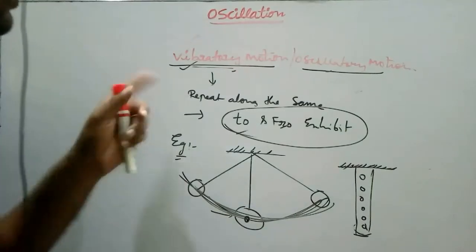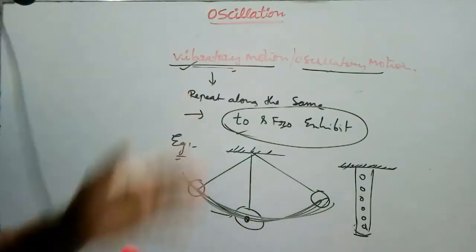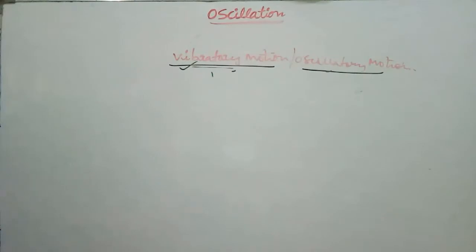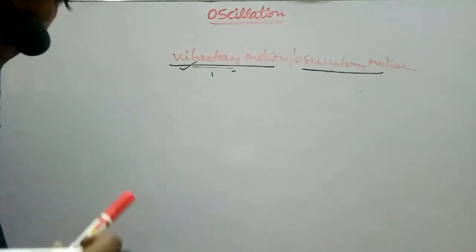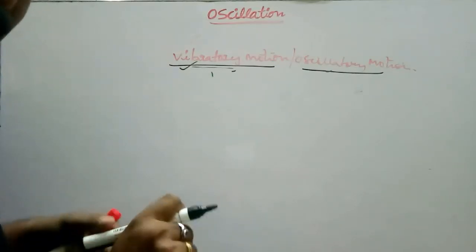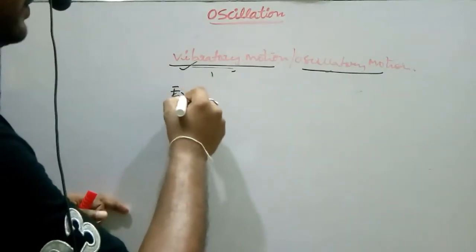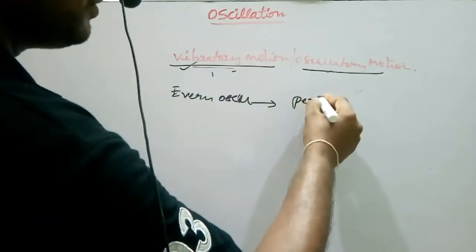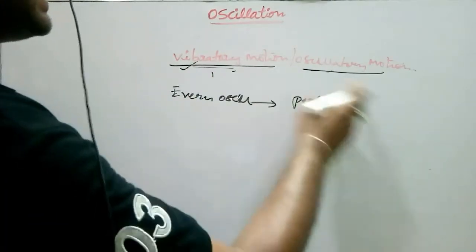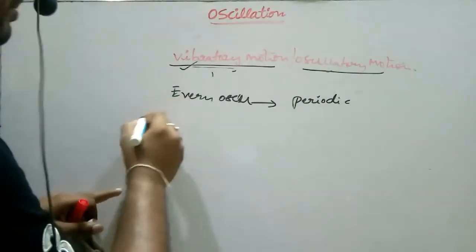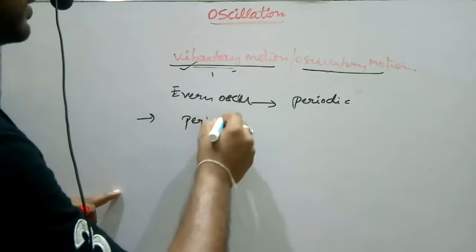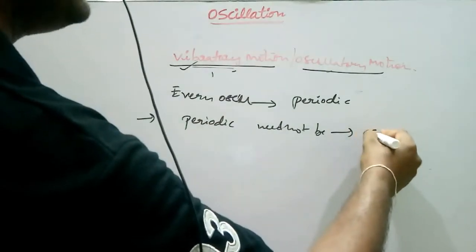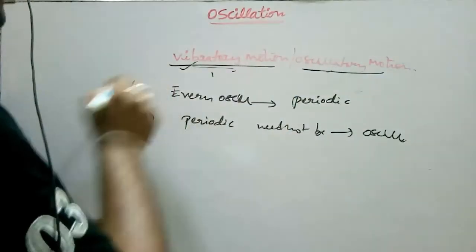Next, we discuss the simple harmonic motion conditions. Before that, keep this in mind: every oscillatory motion is periodic, meaning it maintains equal intervals of time, but not every periodic motion is oscillatory motion.